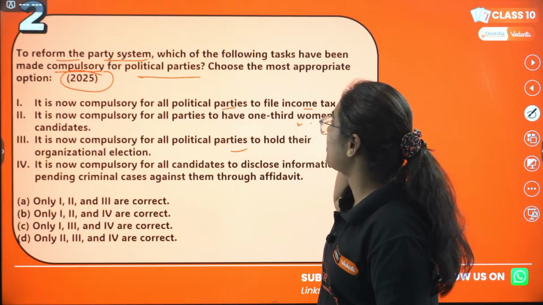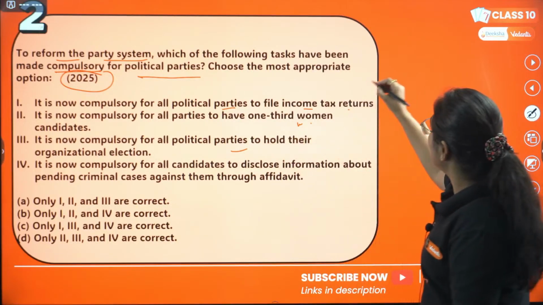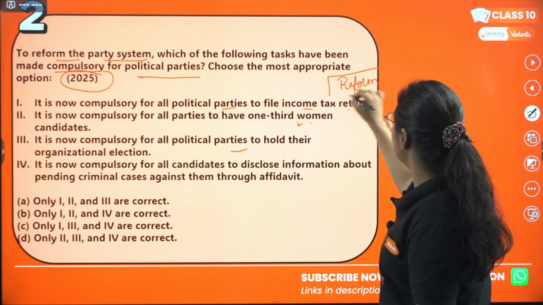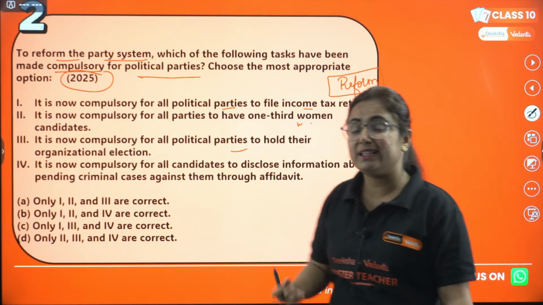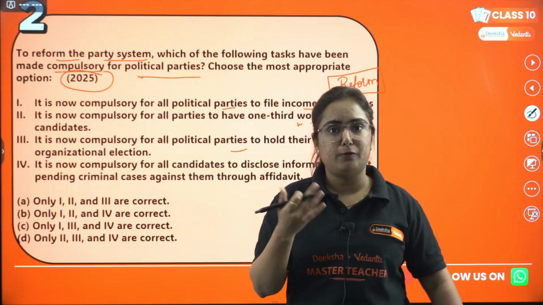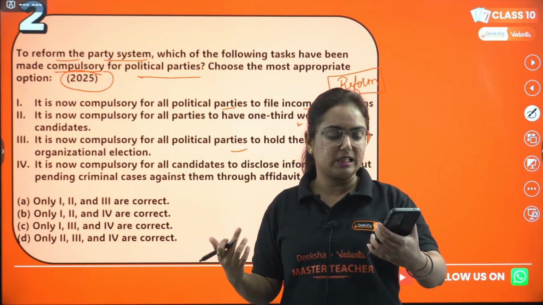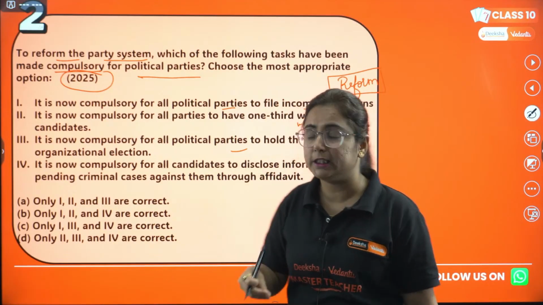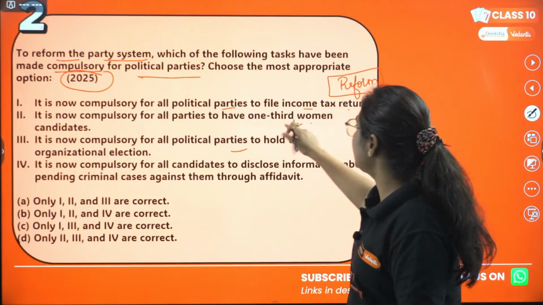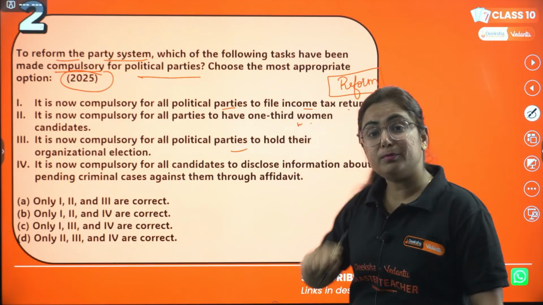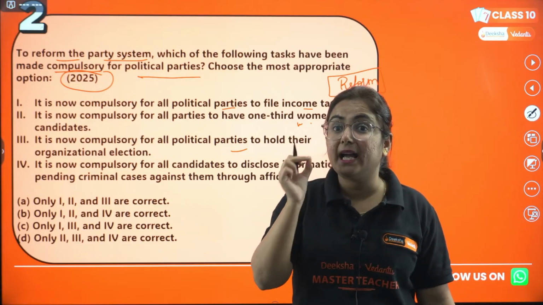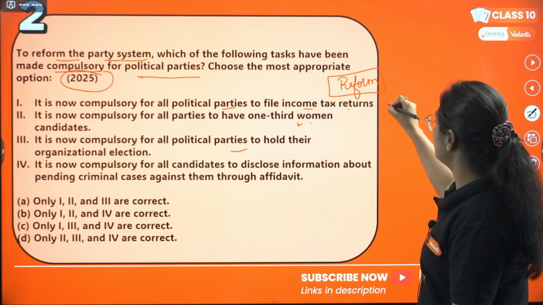Coming back to this question, now see, the heading of the question is reform. You need to reform the political parties, because we know there are certain loopholes in the political parties right now. So reformation is much needed in a democratic country like India particularly. So it is compulsory for all the political parties to file income tax return. Do you know this has been made compulsory by the Election Commission of India? So this one was correct.